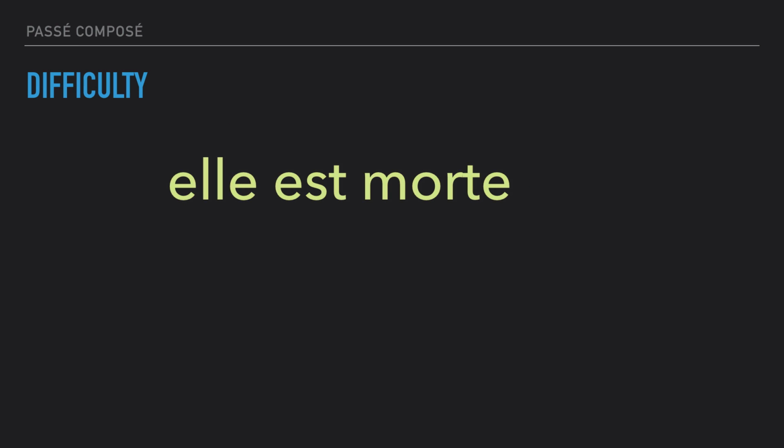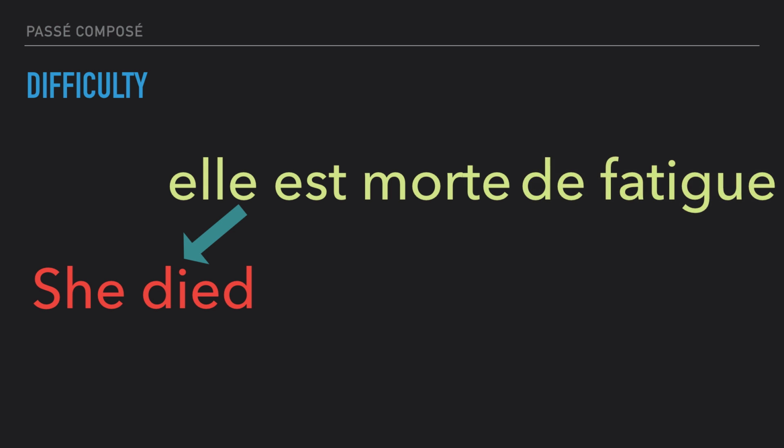Let's take another example. Elle est morte. Well, if you have a word to help you, for example, hier, so again, you understand it is a past example. So here, elle est morte, she died, okay? And morte is the past participle for the passé composé. But we've got some expressions, for example, elle est morte de fatigue.